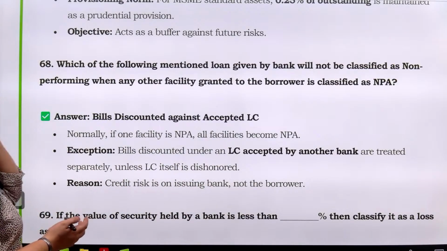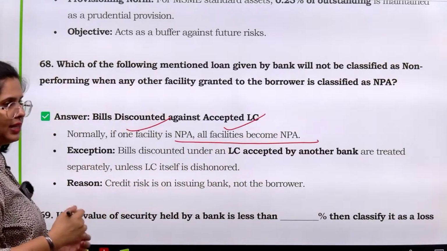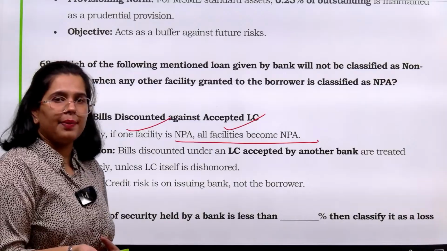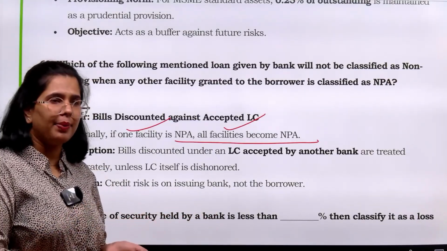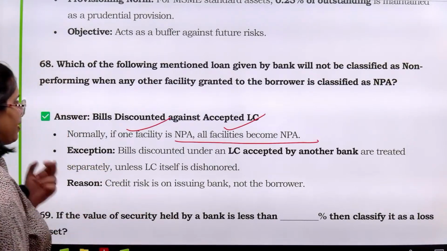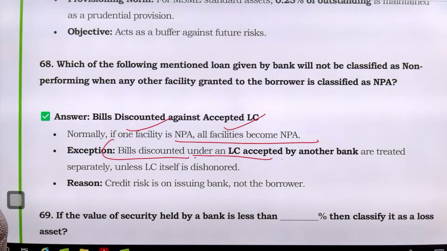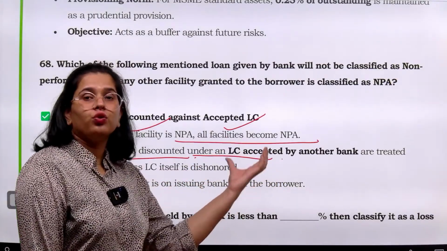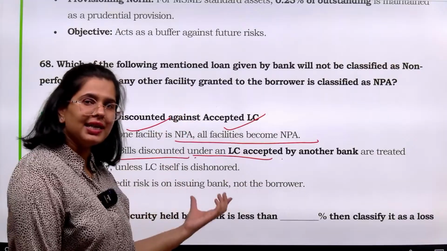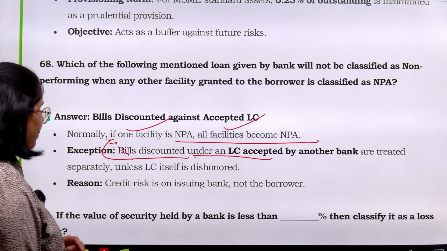But over here, normally if one facility is NPA, we declare all the other facilities extended to the person as NPA. All other facilities, जैसे कि मान लीजिए आपने कैश क्रेडिट दिया हो, जैसे कि आपने मान लीजिए वर्किंग कैपिटल लोन दिया हो, टर्म लोन दिया हो, etcetera. But the bills discounted under LC accepted by another bank, they are treated separately. Why? Because here the security is LC, right, through another bank. तो जब तक कि LC डिसऑनर नहीं होगा ये भी NPA नहीं बनेगा, ठीक है.